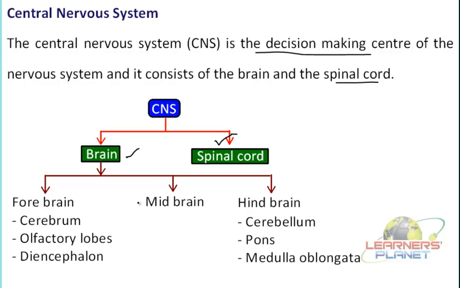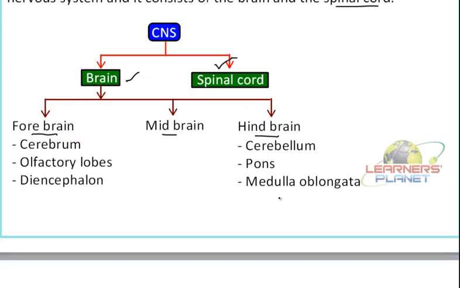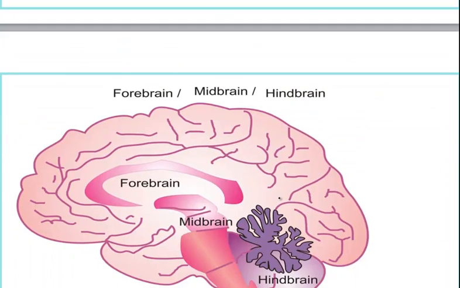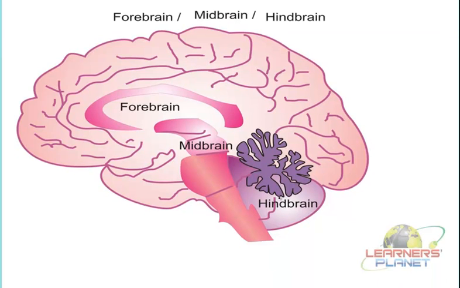The brain is divided into three regions, that is forebrain, midbrain and hindbrain. We had studied about the different parts of the brain, and in this diagram we can just highlight that the forebrain is the one present towards the front side and constitutes most of the brain.